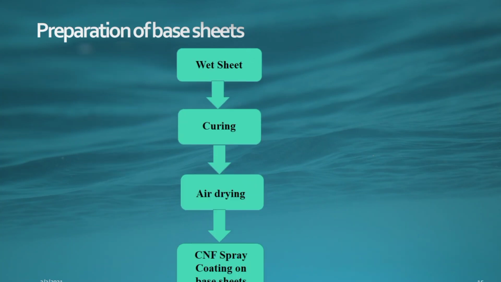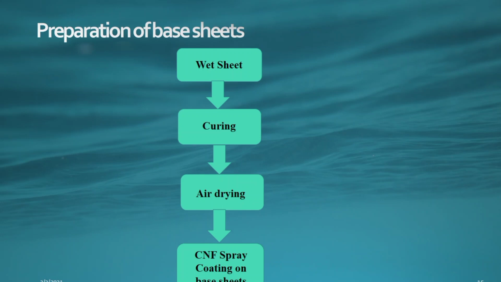After the sheet formation, the sheet was taken out from the mesh and curing was applied for 5 minutes at 150 degrees centigrade to develop strength in the base sheet through cross-linking of the PAE with each other and with the cellulose. Actually, curing is a chemical process that produces the toughness of a material. After curing, the cured sheet was further dried in an environmentally controlled room at about 23 degrees centigrade and 50% humidity for at least 24 hours.